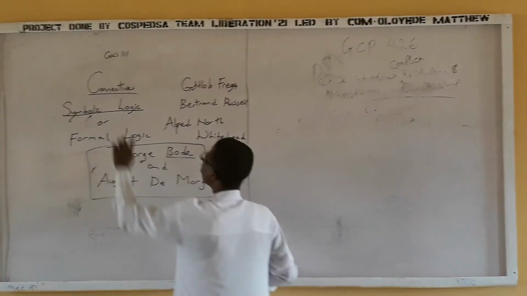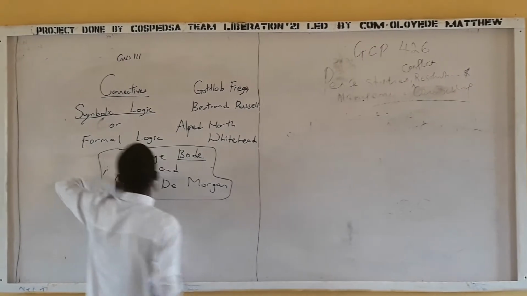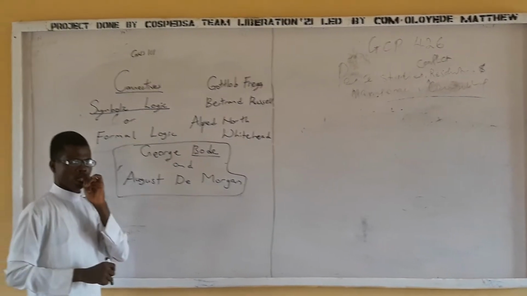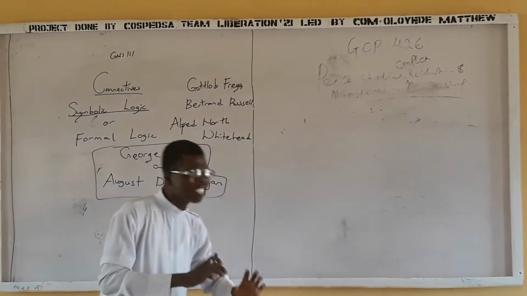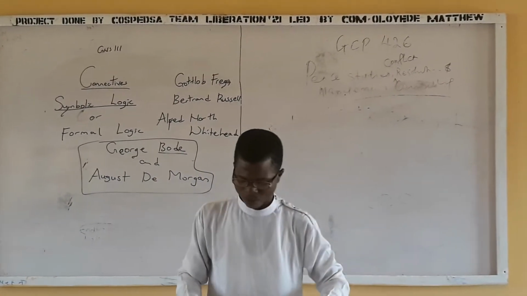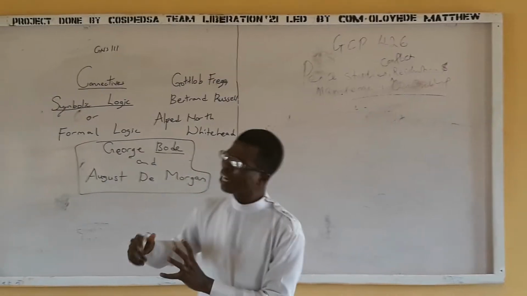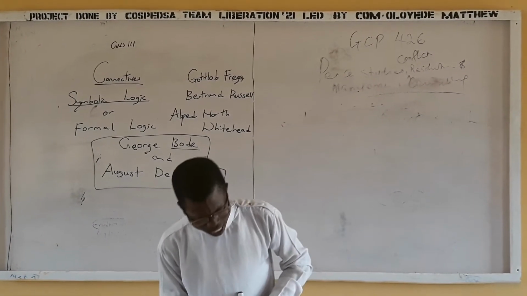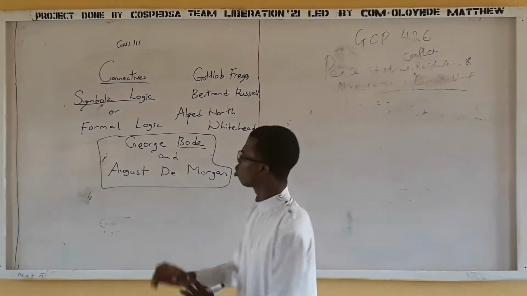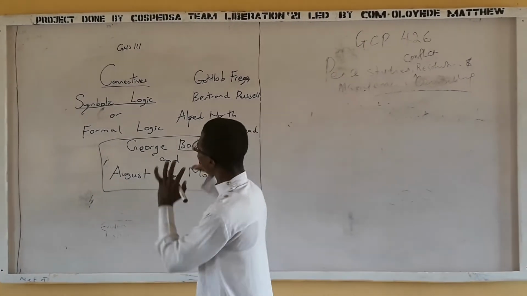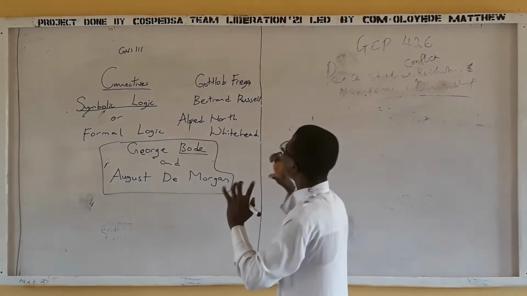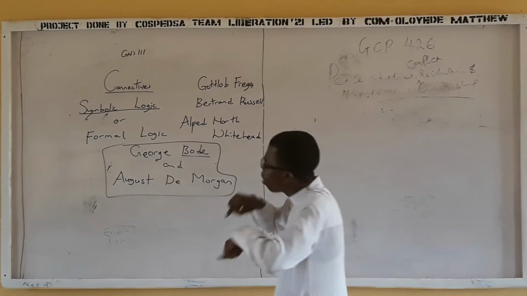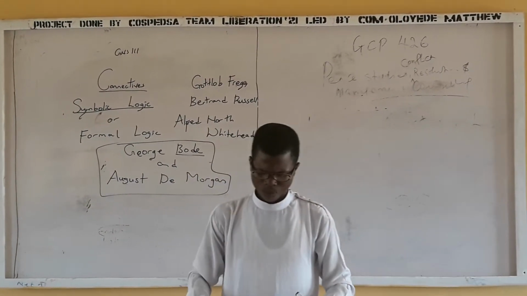So that is why it's called symbolic logic. We use symbols in symbolic logic. We use symbols to represent connectives. So these men introduced symbols for complete statements, and they also introduced symbols to represent connectives.